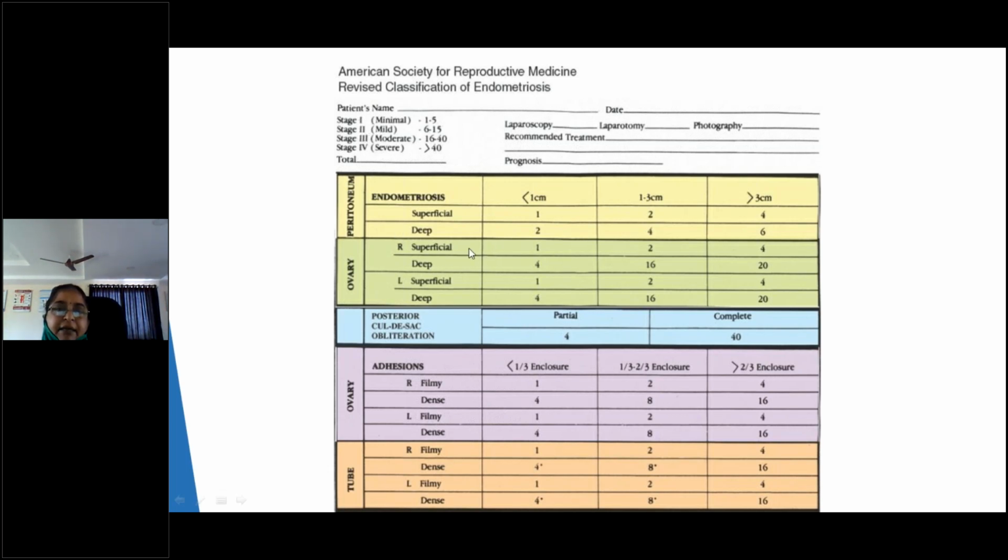They give grades, that is marks. Stage 1, minimal, is 1 to 5. Stage 2, mild, is 6 to 15. Stage 3, moderate, is 16 to 40. Stage 4 is more than 40. If you can remember this much, it will be enough for undergraduates. And what are the criteria they take that you should write? Okay, 5 things: peritoneum, superficial or deep involvement; ovaries, right and left, superficial or deep; posterior cul-de-sac involvement; and adhesions of the ovary and tube.